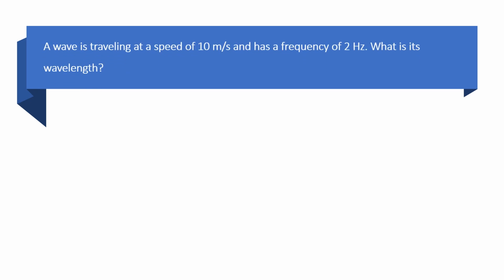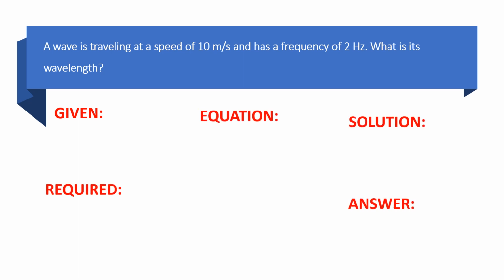So here's our first problem. A wave traveling at a speed of 10 meters per second and has a frequency of 2 hertz. What is its wavelength? If you want to try this problem, you may try to solve this one. Okay, so let us try to solve this one. Let's find the given, required, equation, solution, and the answer. As you can see in the problem, we have 10 meters per second, so let's put it on the given. And we have 2 hertz, so let's put it on the given part. That 2 hertz is equal to 2 waves per second.